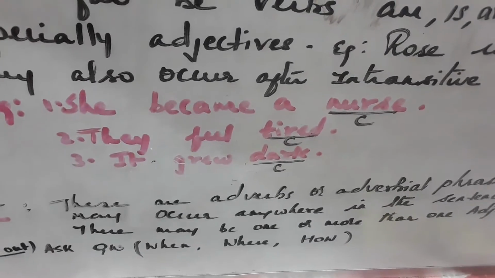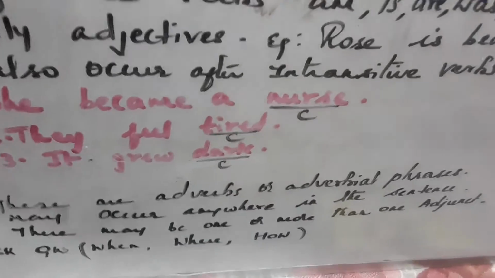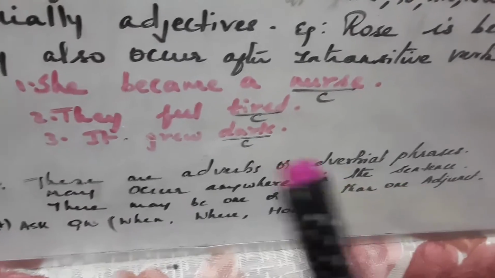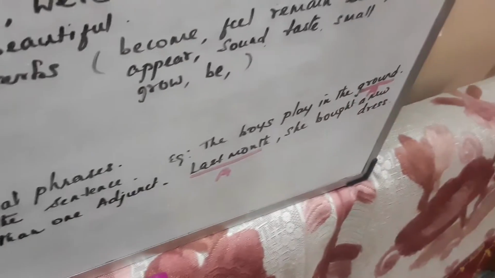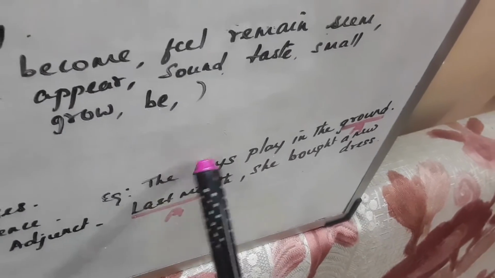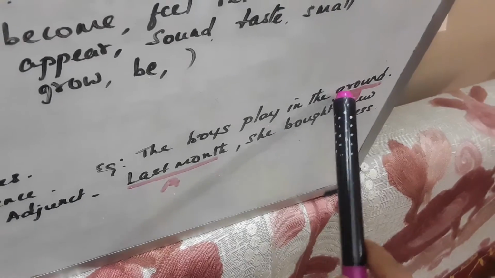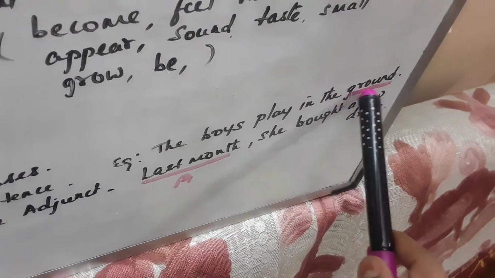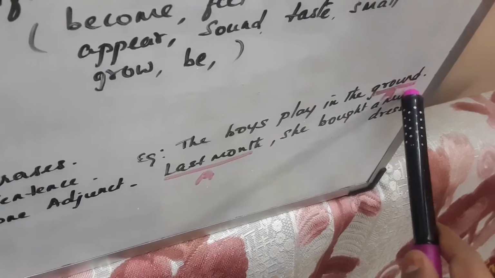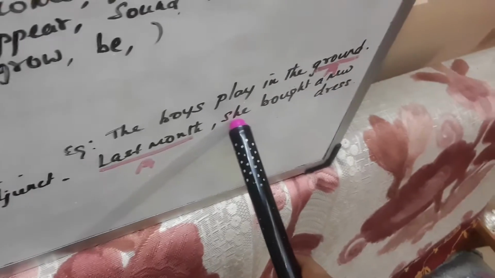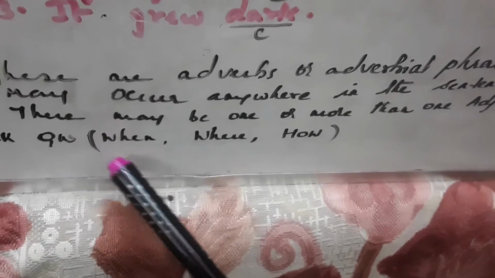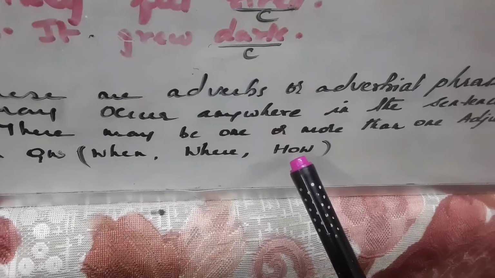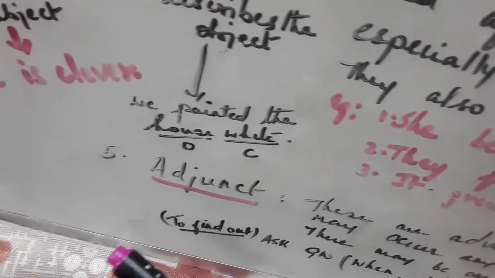See, you have to ask the questions when, where, how to find out the adjunct. Always ask when, where, and how. See, example I have given: the boys play in the ground. Where do the boys play? The ground. Last month she bought a new dress. When did she buy? Last month. So you have to ask questions like when, where, how to find out the adjunct.